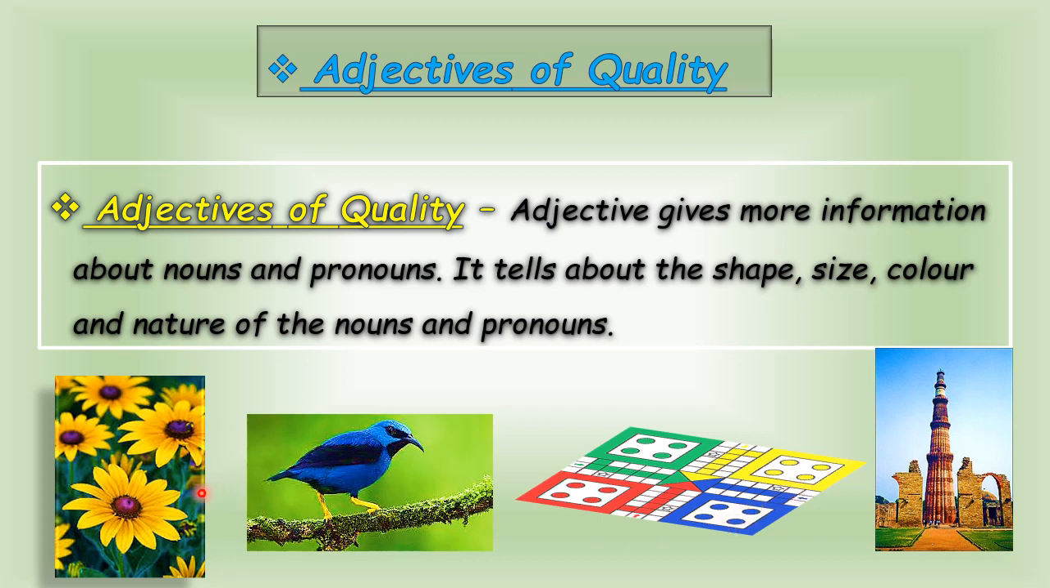So children, this is how we describe different nouns and pronouns around us with the help of adjectives. And mind it, when we are talking about its shape, its size, its color, its nature, that means we are talking about adjectives of quality. And always remember, adjectives of quality give the answer to the question what kind and what type. It tells what kind of noun or pronoun it is, or what type it is. Is it clear, children?